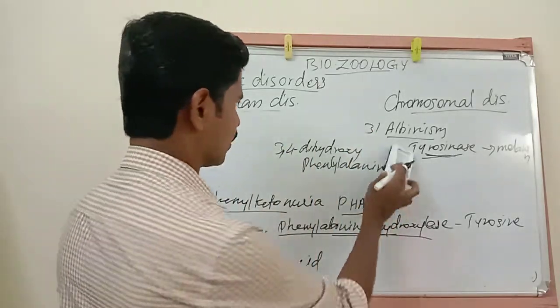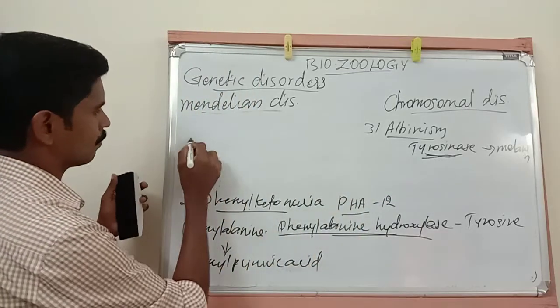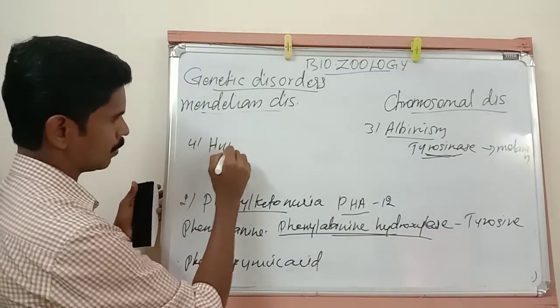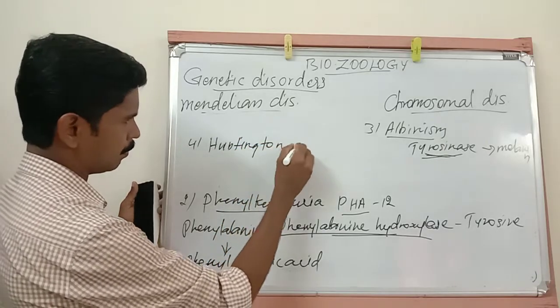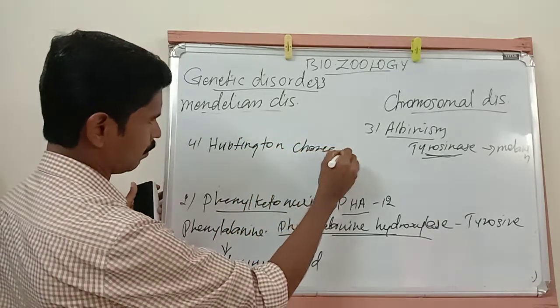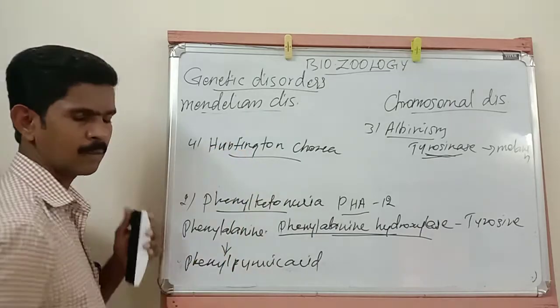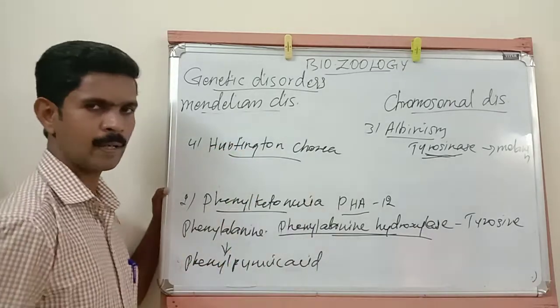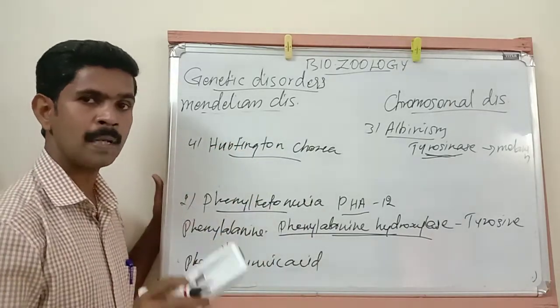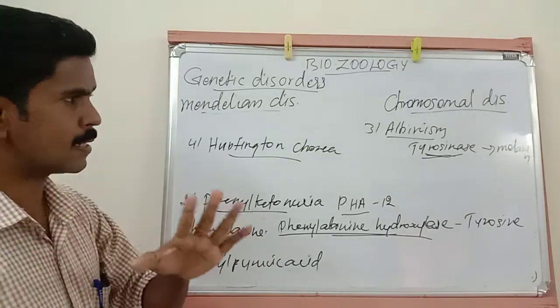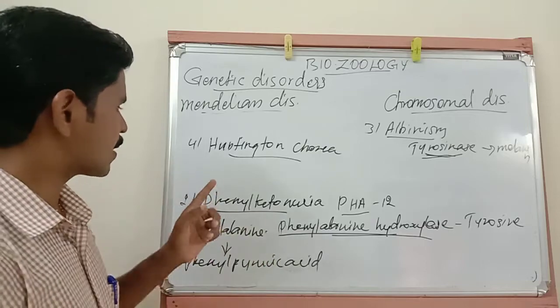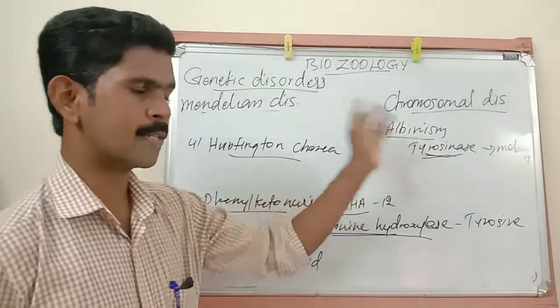Then the fourth one is Huntington-Chorea. This is an autosomal dominant disorder. Listen very carefully. Now we have completed 3 disorders. The first is thalassemia, the second is phenylketonuria, and the third is albinism.